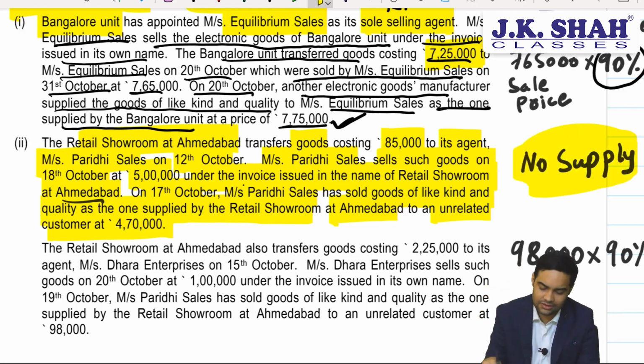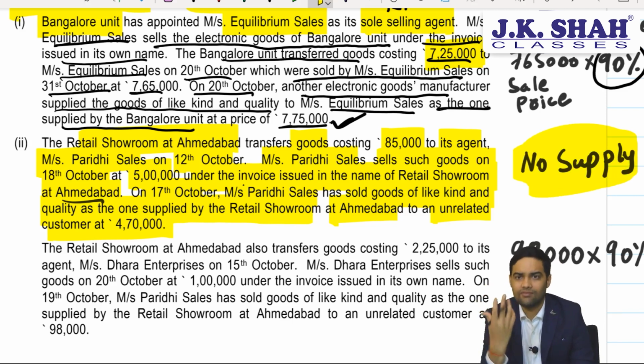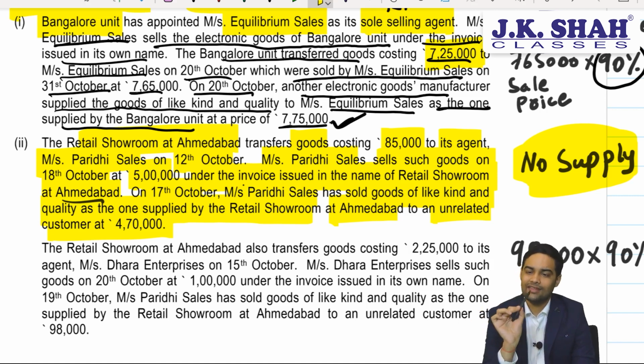I agree with this answer, though they could have given it in a better form, but what the institute is targeting is whether you know that when principal is billing in his own name, there is no supply between principal and agent. This will be much clearer from the next one, where agent is billing in his name. If agent is billing in his name, you will use rule 29. Let's see.